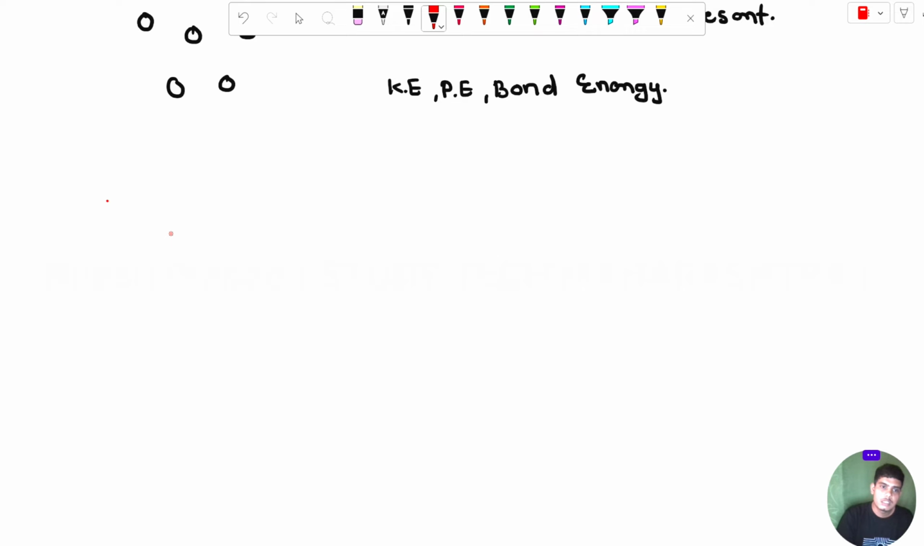If we discuss the internal energy of a molecule, what is the internal energy? Internal energy is nothing but the sum of kinetic energy, plus kinetic energy.